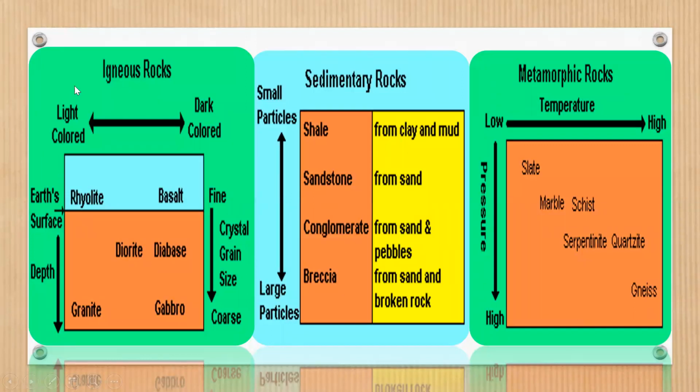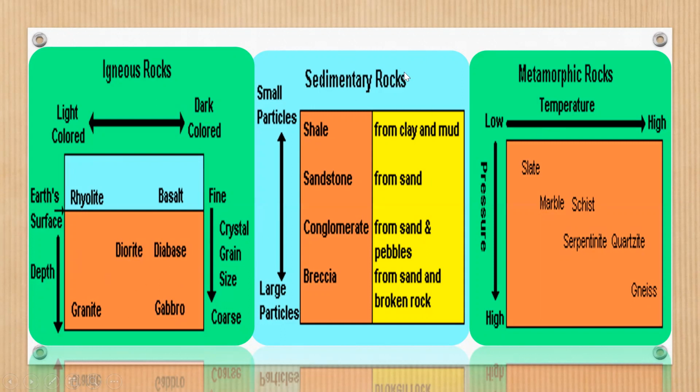See how these igneous rocks, light colored igneous rocks and dark colored igneous rocks, light colored at the earth surface, that is rhyolite and basalt. Deep depth has fine crystal grain size, coarse ones: diorite, diabase, gabbro, granite. These are dark color.